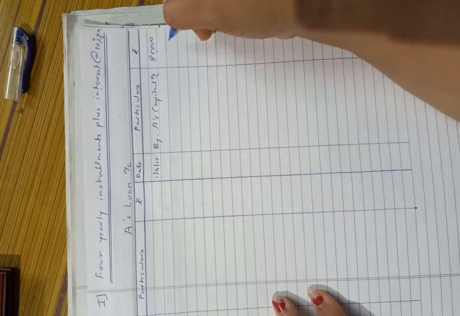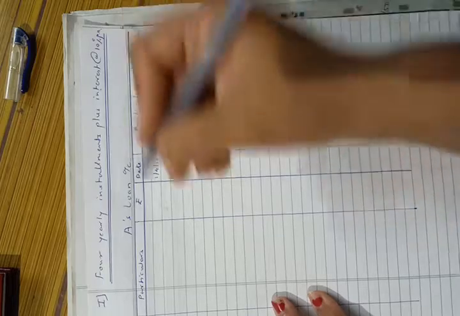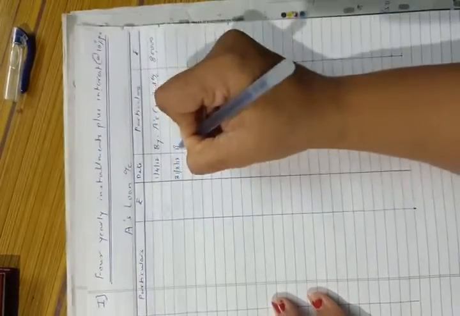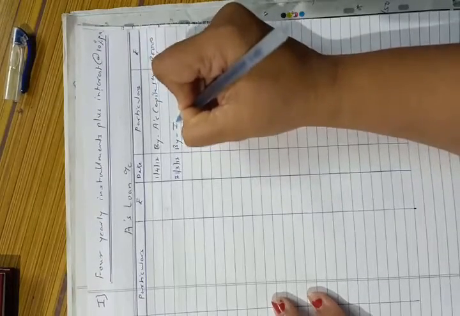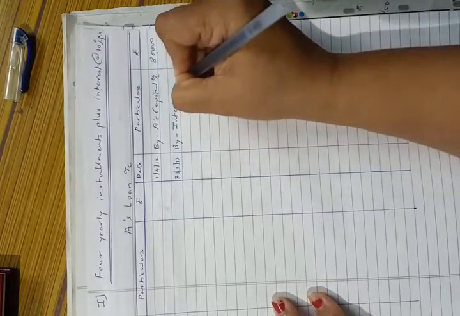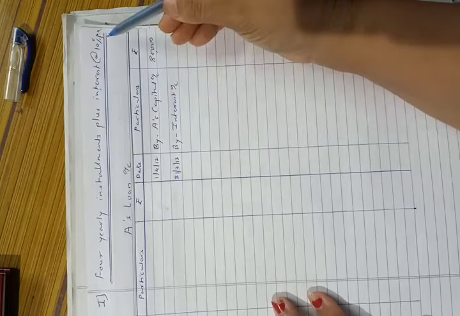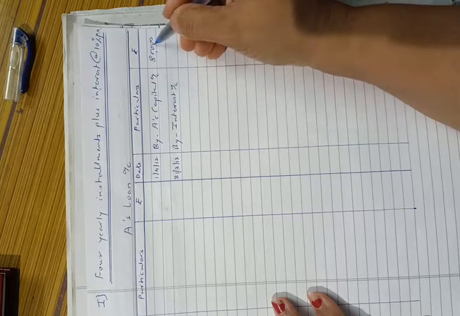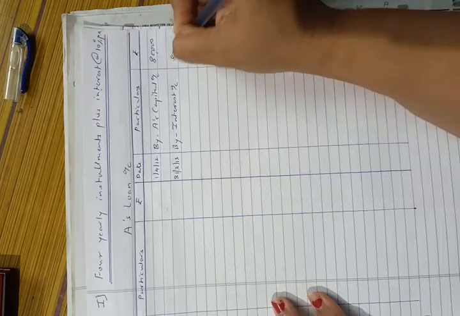Now the first year will end on 31st March 2013. So on 31st March 13, by interest account, interest rate is 10% per annum. So 10% per annum on rupees 80,000 will be rupees 8,000 here.